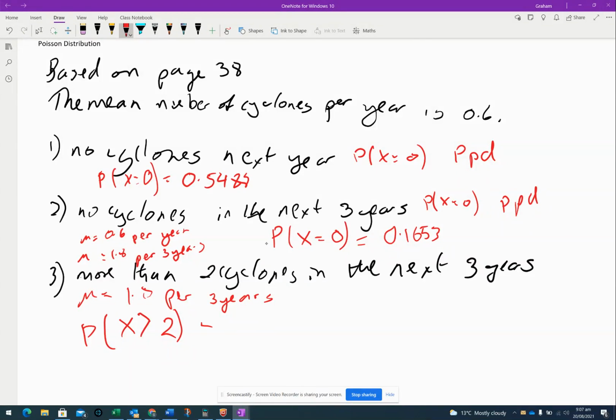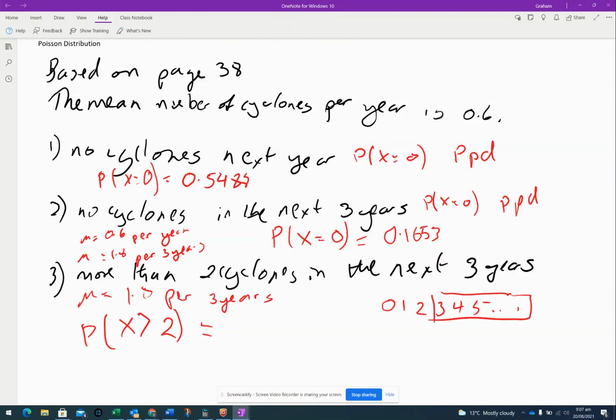No, it does not. So exactly the same as when I was doing the binomial, I need to turn that round. So I've got 0, 1, 2, 3, 4, 5 going up to infinity. If I want more than 2, I'm looking at this bit. So therefore, I'm going to work out the probability of this bit and take it away from 1.